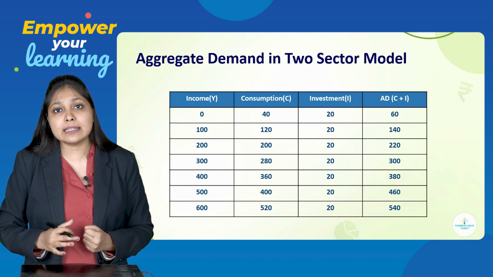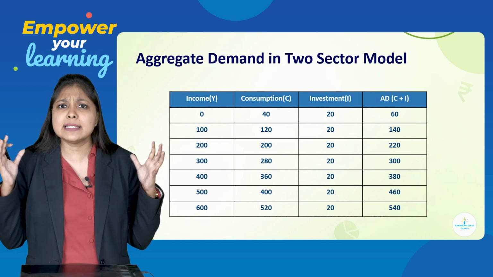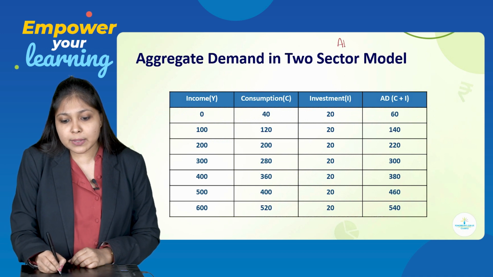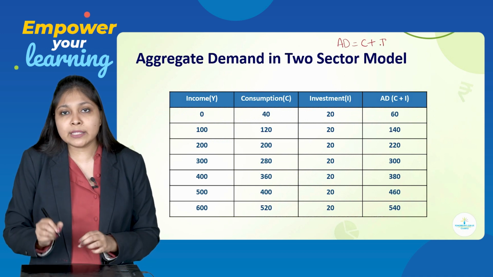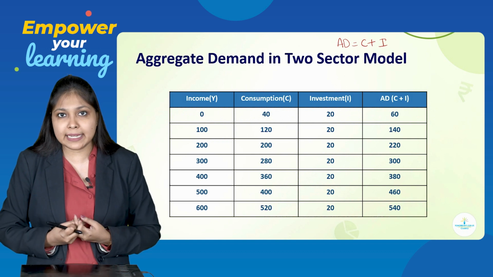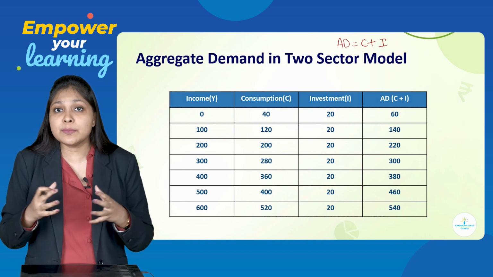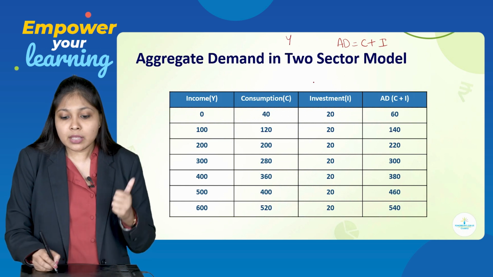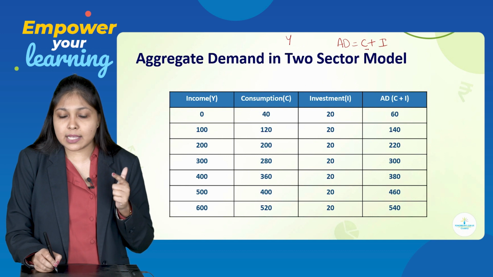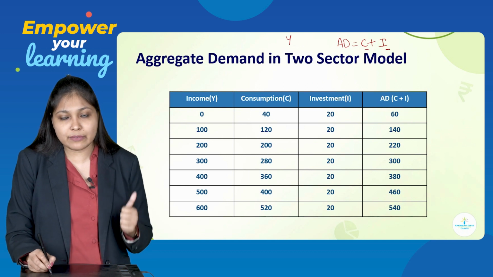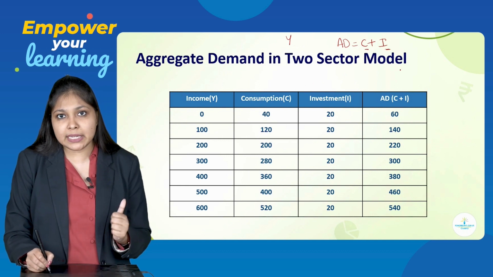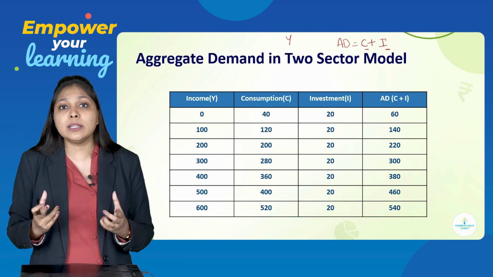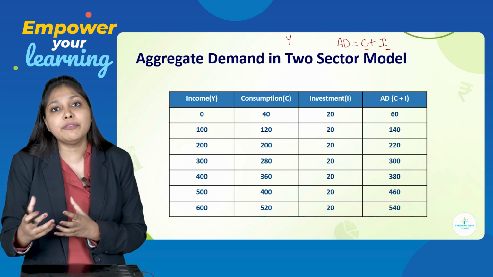Now, this we will understand with the help of a very easy schedule. Let us see. You know what is AD? AD is equal to C plus I. So, when you want to draw the schedule of AD in 2-sector model, what all columns do you have to prepare? One is income. Then you have to prepare C, consumption. You have to prepare I, investment. And then you have to prepare AD, that is C plus I. This is how you should remember what are the columns I need to prepare in the schedule of AD.